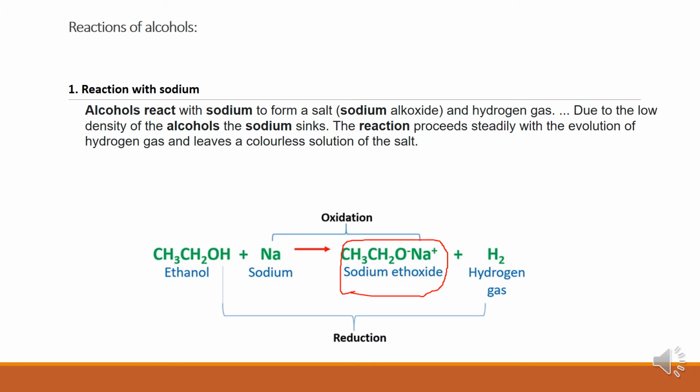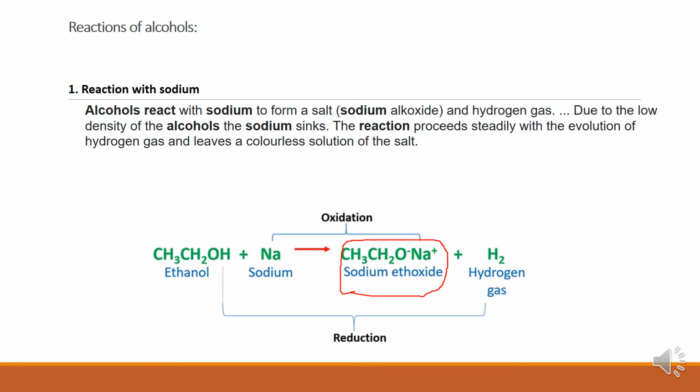Sodium ethoxide is a colorless salt. This is called the reaction of alcohol with sodium.